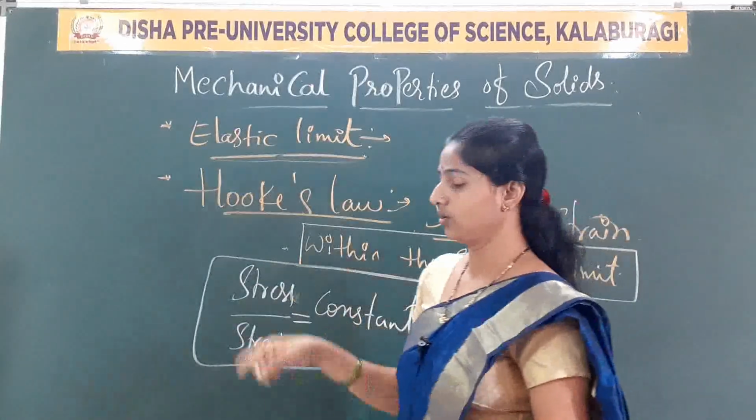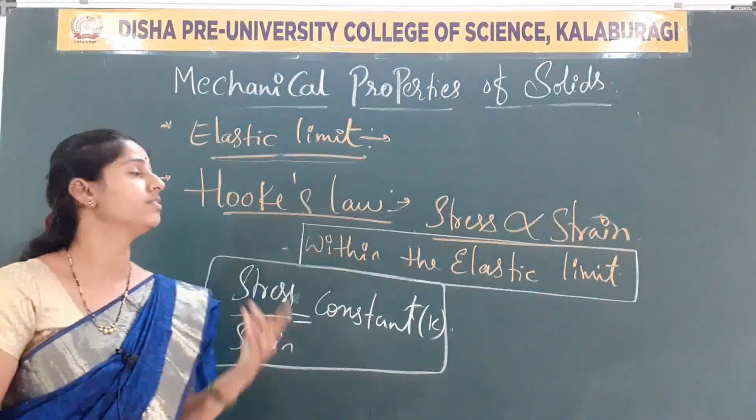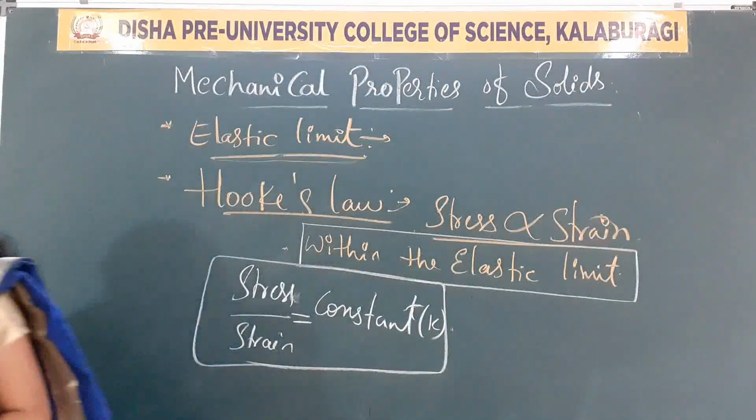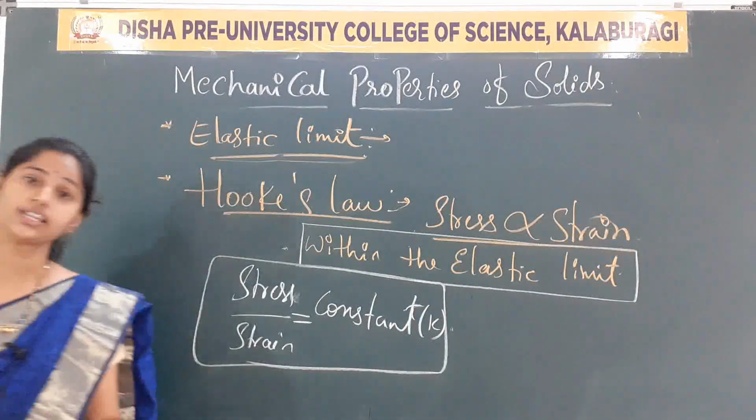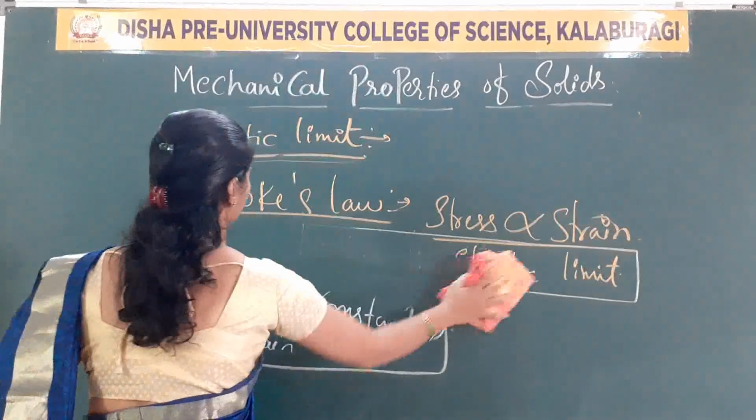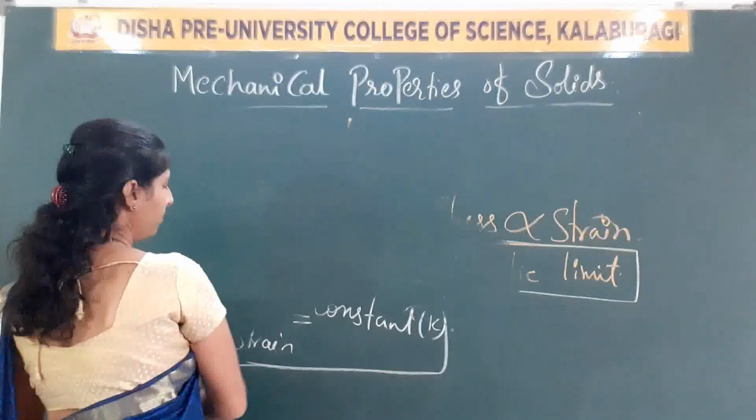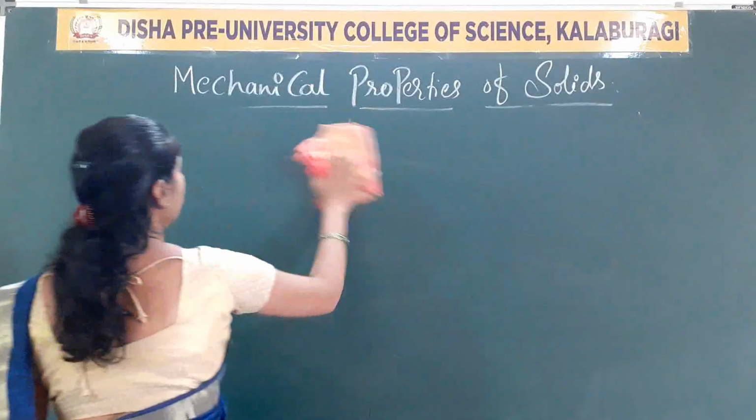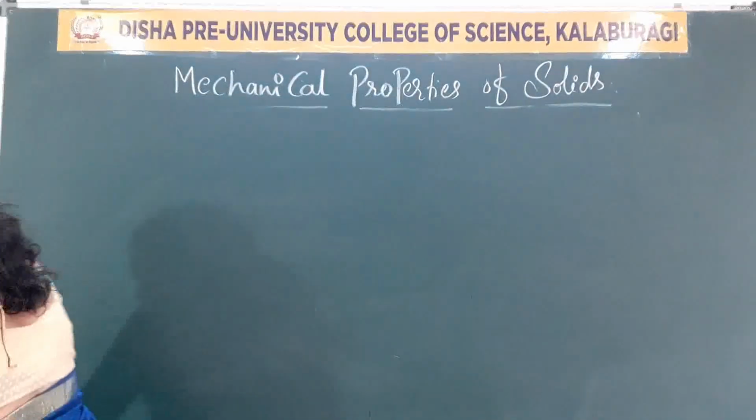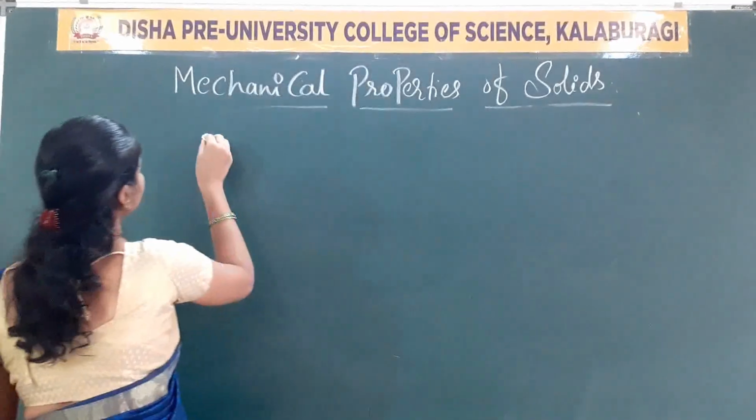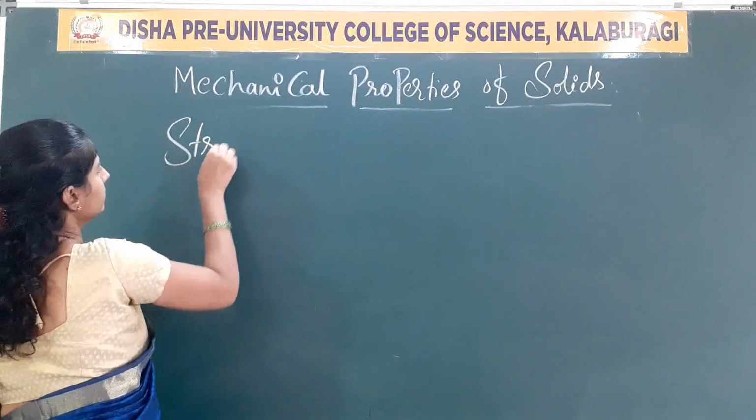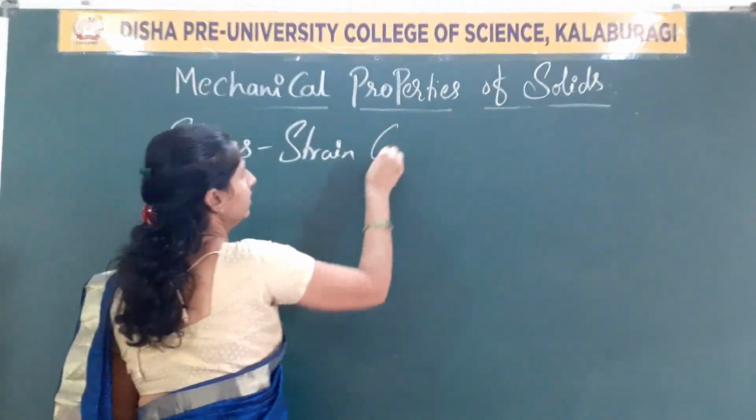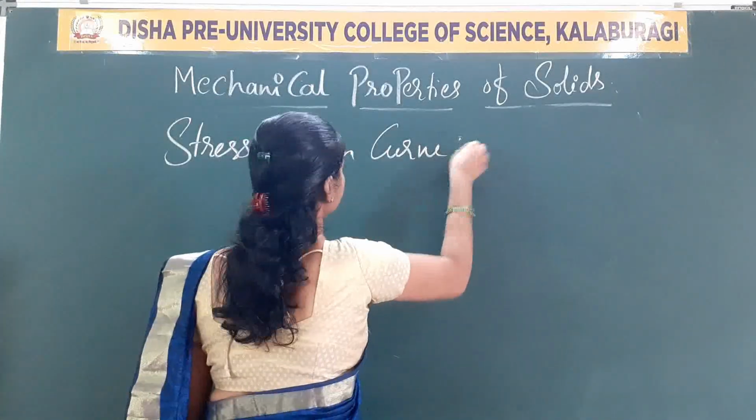Clear now? Next is the stress and strain curve. We have plotted the graph for the stress and strain curve. This is an important concept in this chapter, with a weightage of 3 marks. A stress strain curve.